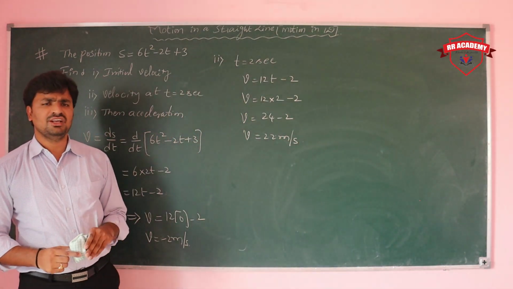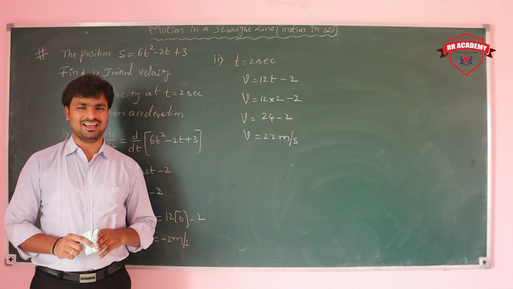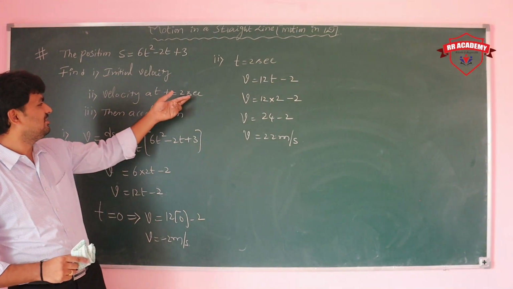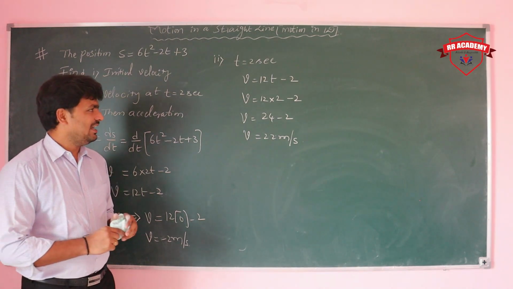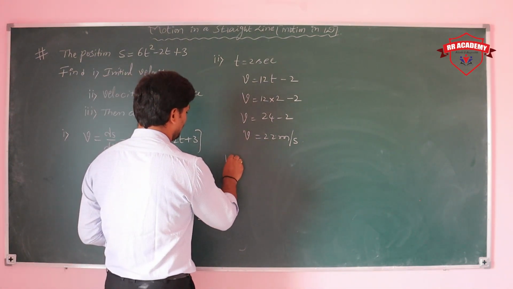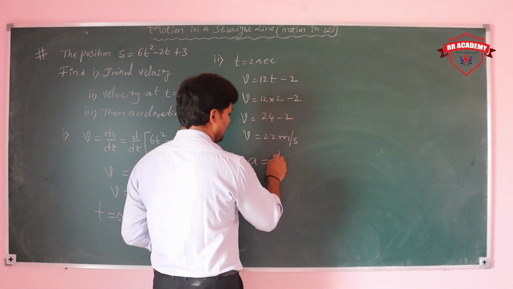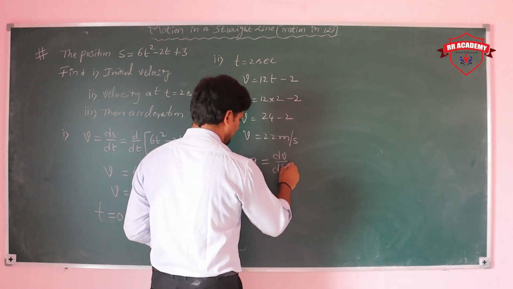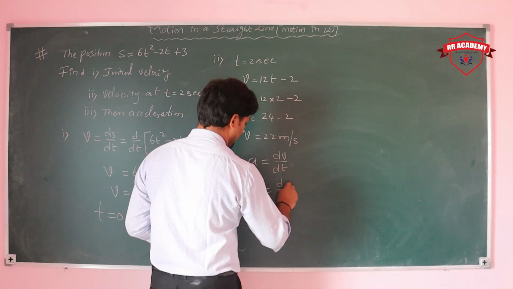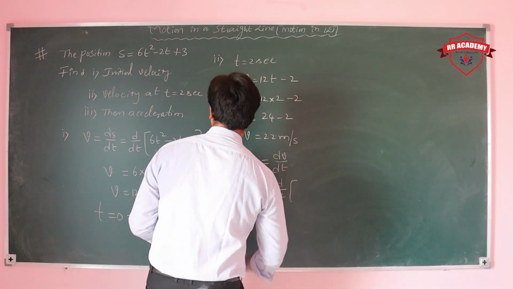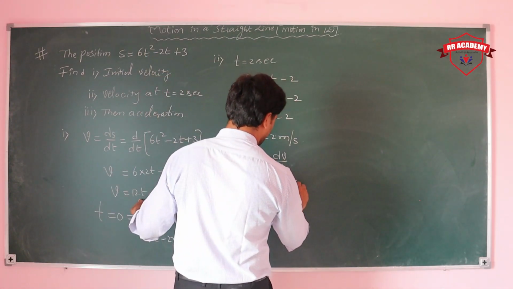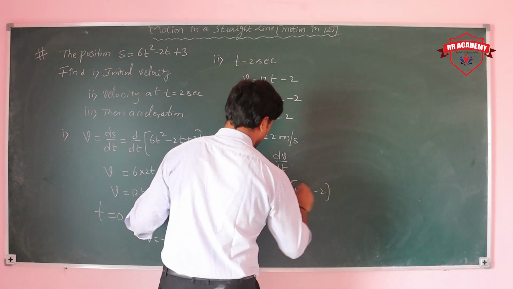That is the velocity at 2 seconds. And the third condition, they are asking about the acceleration. Acceleration we write as dv by dt. So d by dt of v value, v value is 12t minus 2.